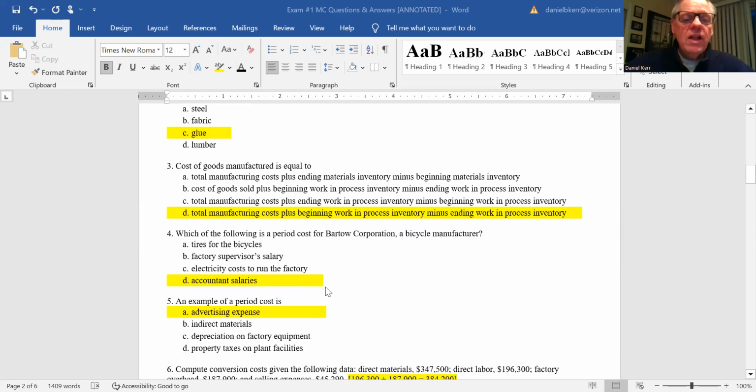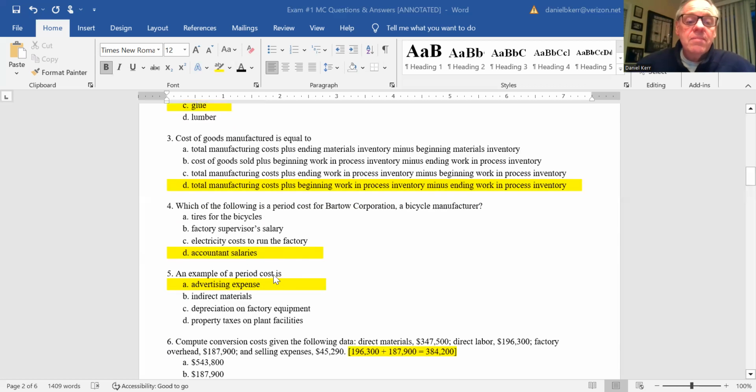Number 4, which of the following is a period cost for Bartell Corporation, a bicycle manufacturer? Period costs are those costs that are expensed in the period. They do not become part of the cost of the product, therefore they don't end up in inventory. The one that's clearly a period cost would be accountant salaries. So the answer there is D.